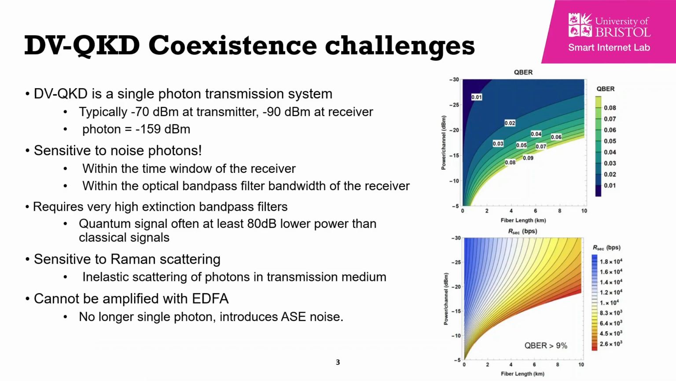the receiver and within the optical filter bandwidth of the receiver, which means very high extinction bandpass filters are required for both the quantum and the classical channels, since the quantum signal is around 60 to 80 dB lower power than the classical signal. Moreover, these systems are highly sensitive to Raman scattering, and the single photon cannot be amplified.